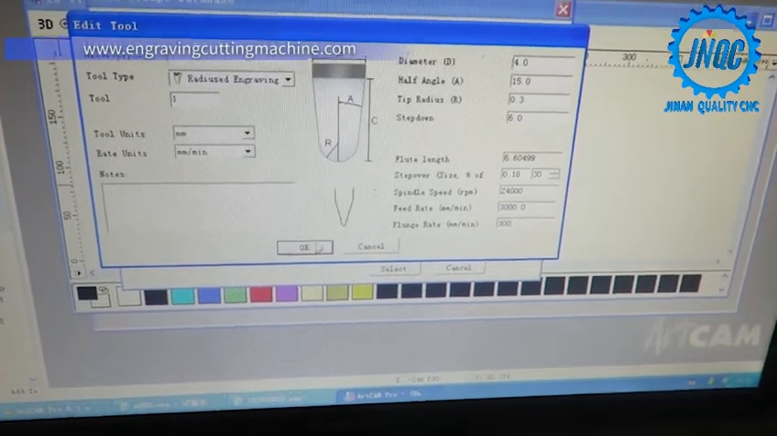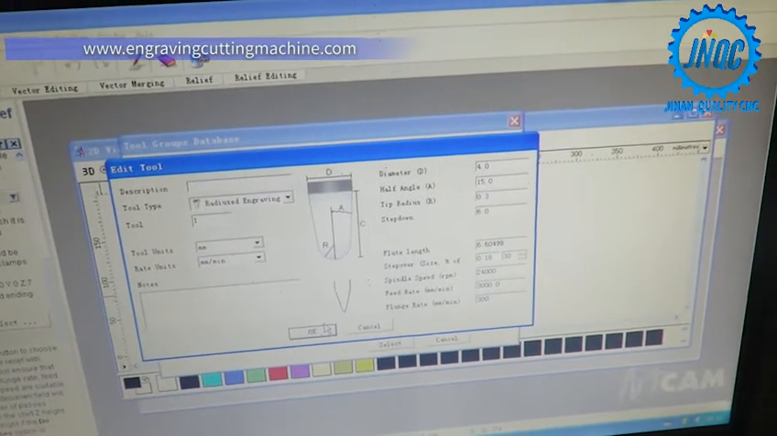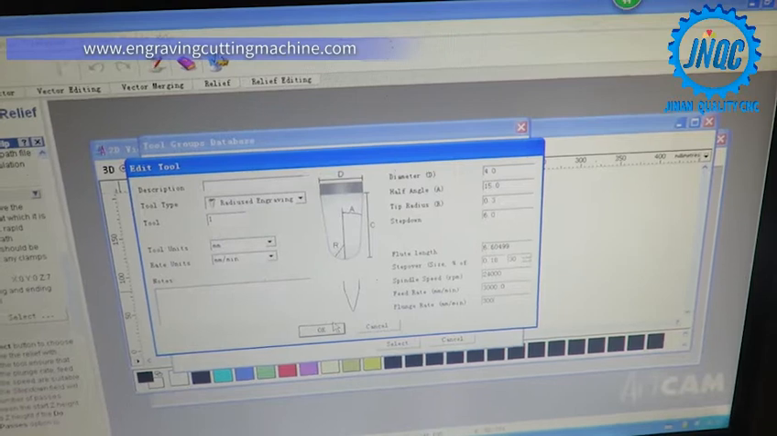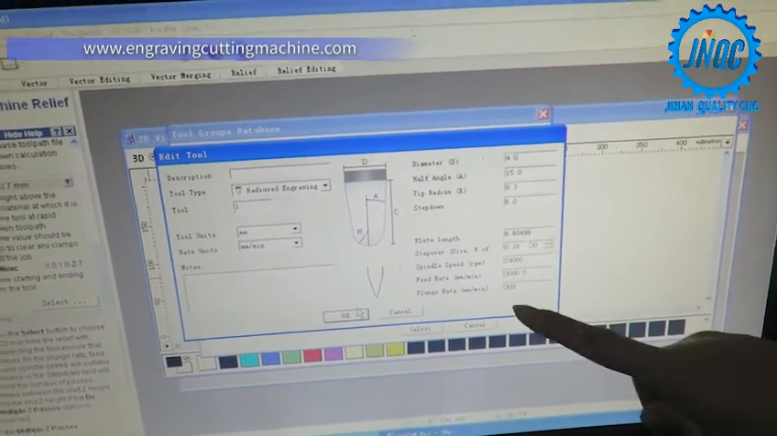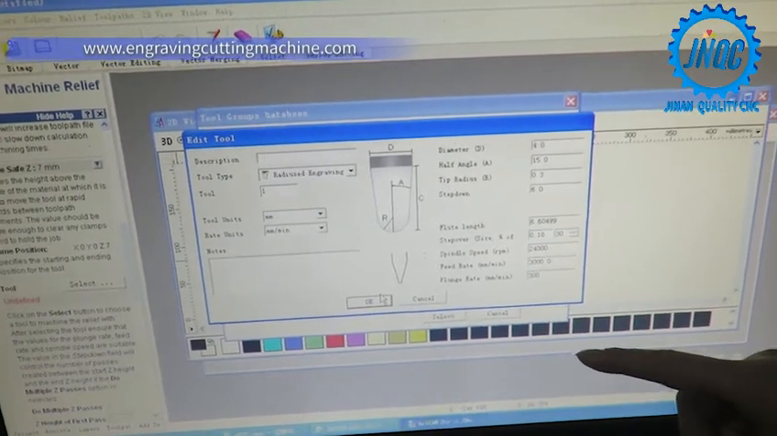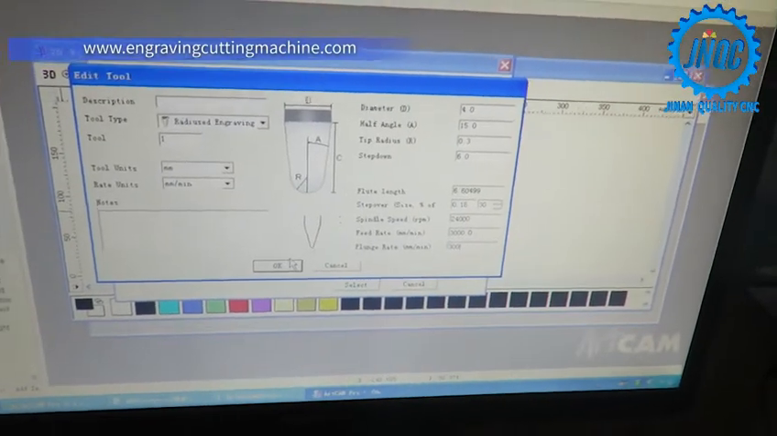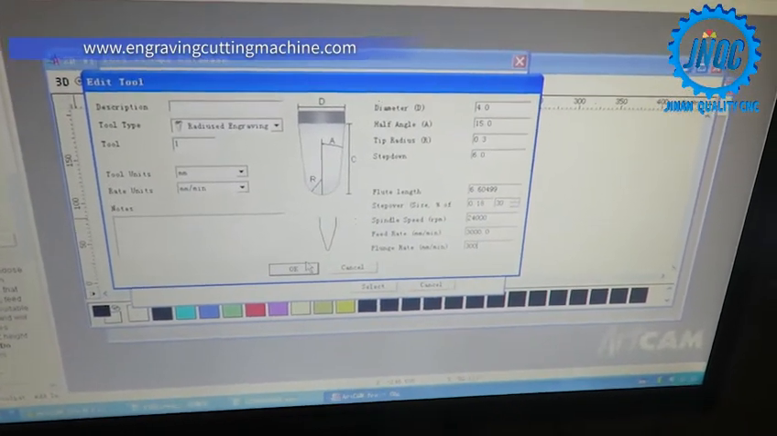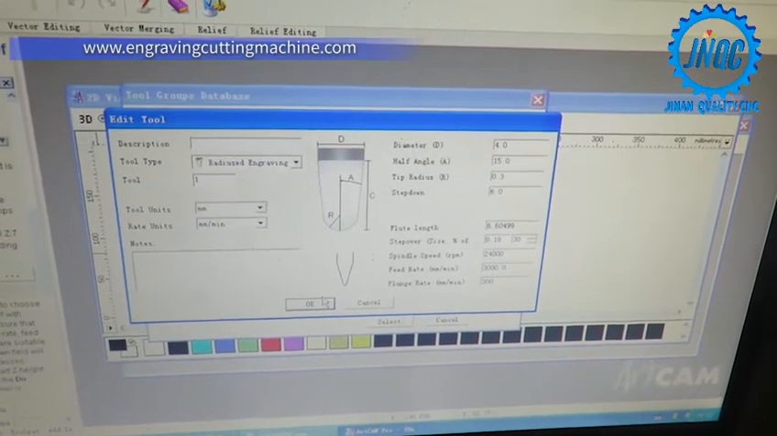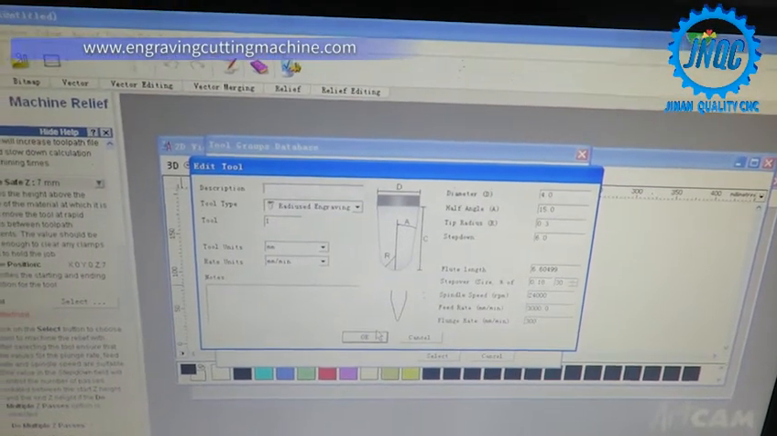This is done in glass or MDF? Glass or MDF is different? It's the same. The speed, the spindle, this is the same for all the materials. But if you are engraving glass, you must control on your machine. On your machine there is a feed rate in the middle. You can control this feed rate to control the speed.